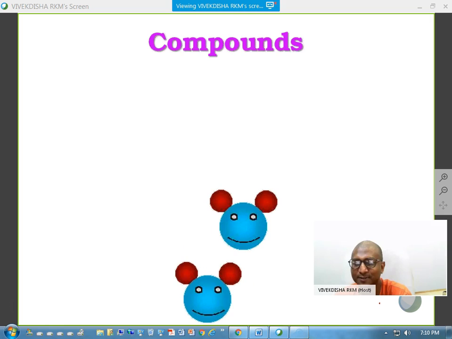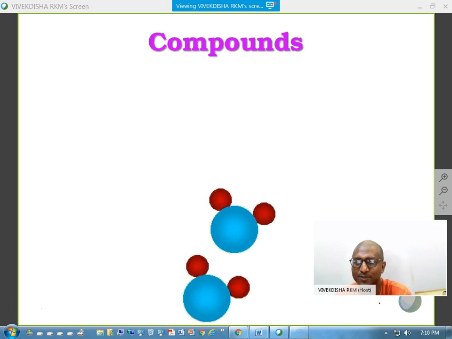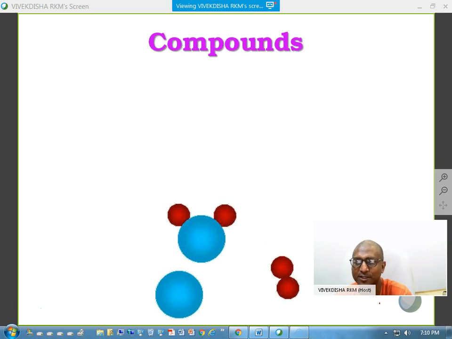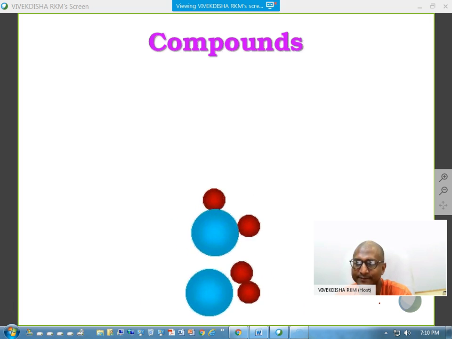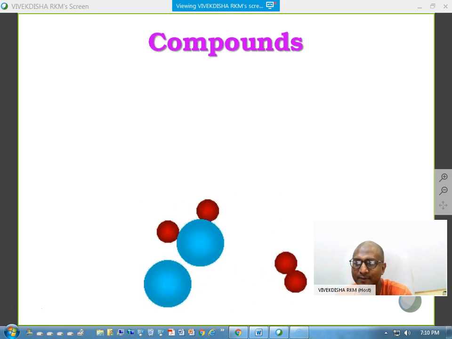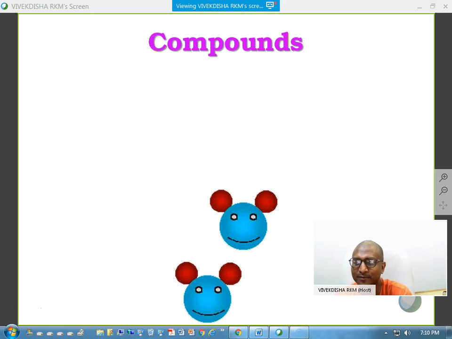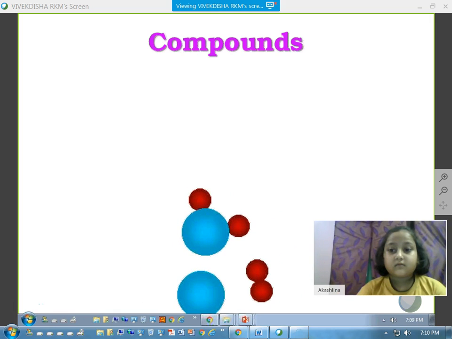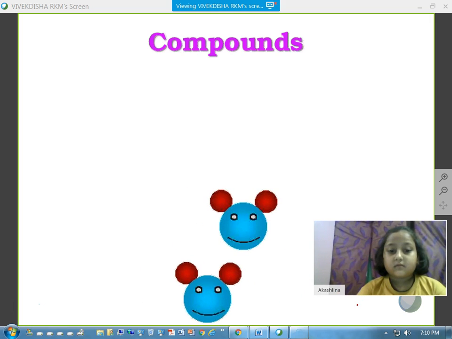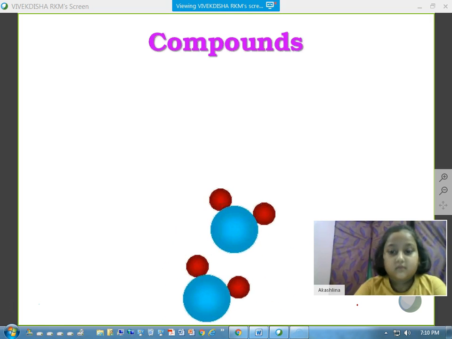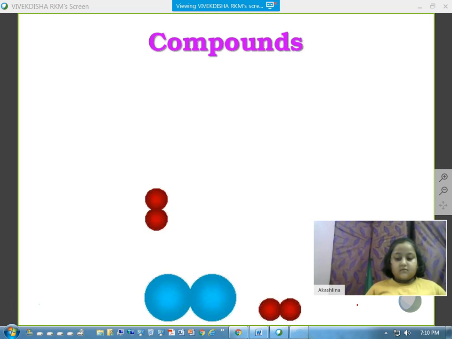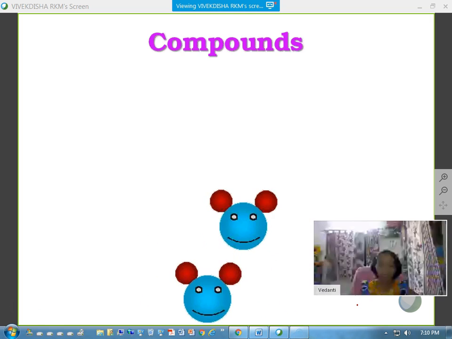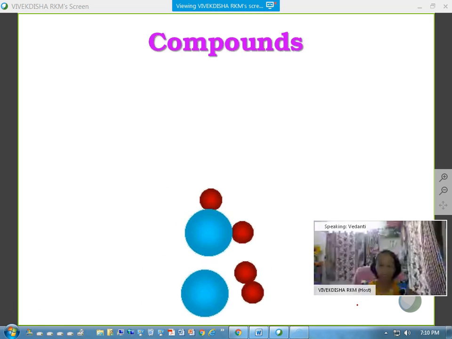That's also fine, no problem. But how do you distinguish between different molecules and different things? Because a mixture will be like that also. Okay, no problem. Vedanti, can you say about compound? Substances which are combined. Yes, that can also be in a mixture.